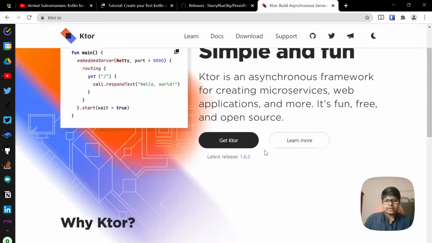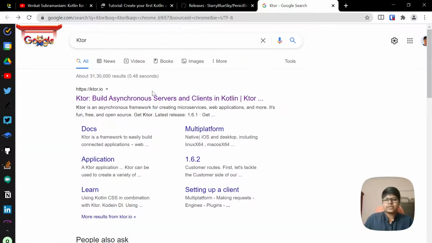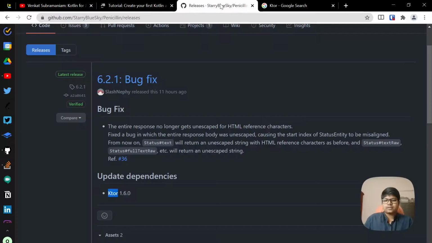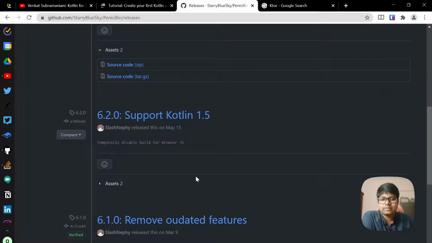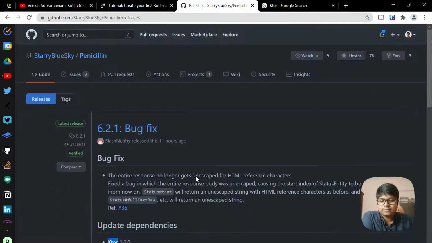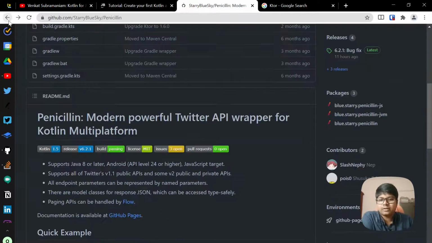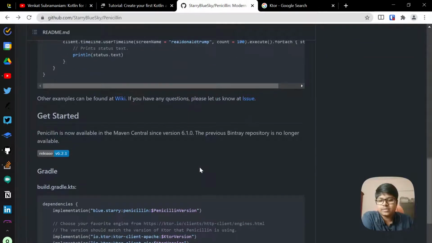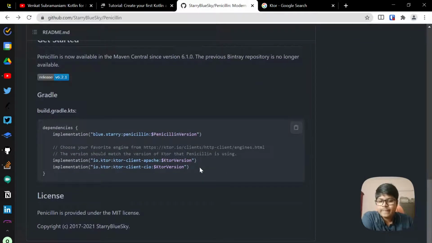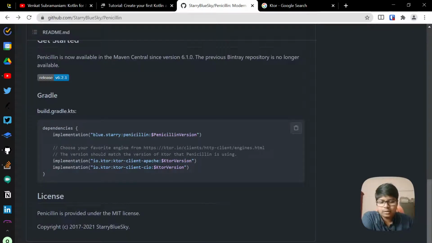So what I understand here is that we will have to use this as an HTTP library for helping out with the API calls. I don't know if I'm explaining it good enough, but if anything is not clear, you guys can ask in the comments, and maybe we can elaborate on it later. But let me see. I'm not at all used to the way the dependencies work on Gradle. So they're saying, okay, we need to include in the build.gradle. Just open it.